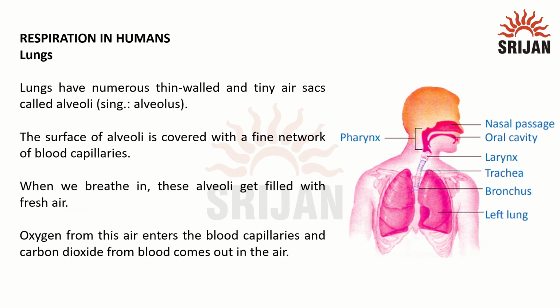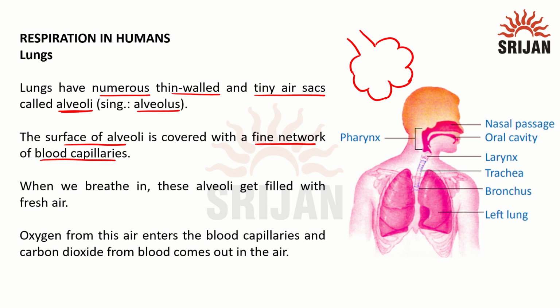Now, lungs have numerous thin-walled tiny air sacs called alveoli. Singular is alveolus. How will it look? If I have bronchioles and the last branch, then they have air sacs like this, balloon-like structure. This is where the actual exchange of gases occurs. The surface of alveoli is covered by a fine network of blood capillaries. So blood supply is very much present in these alveoli. You can see this network will be your blood vessels or capillaries.